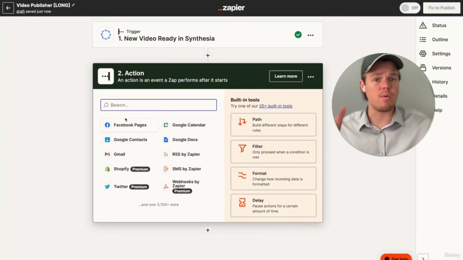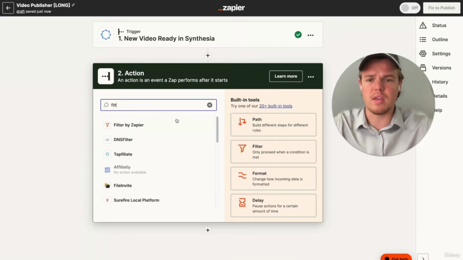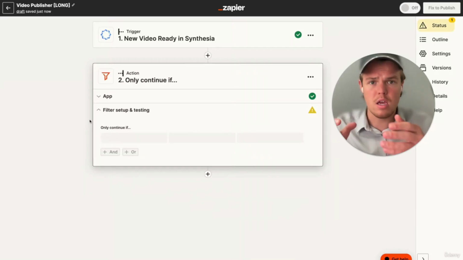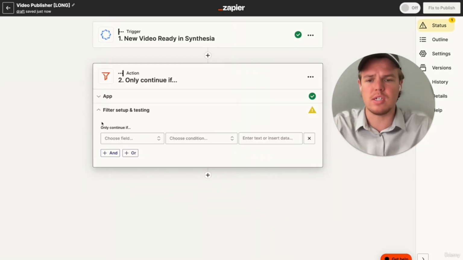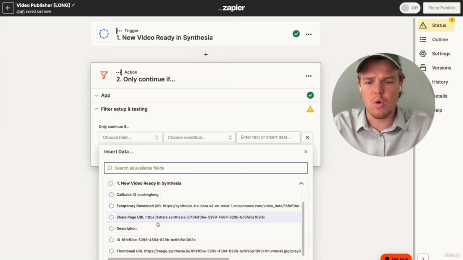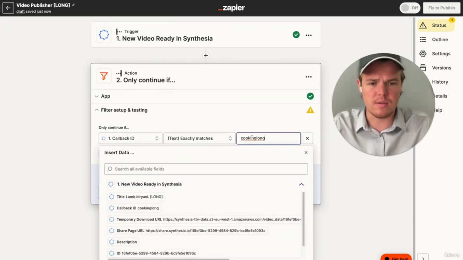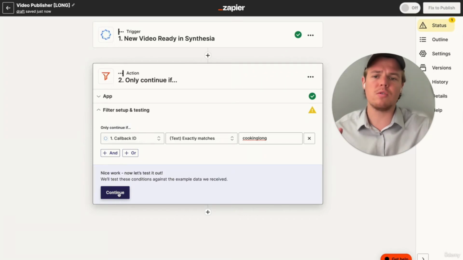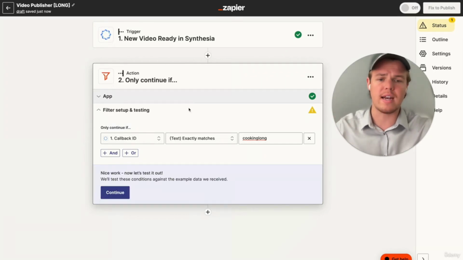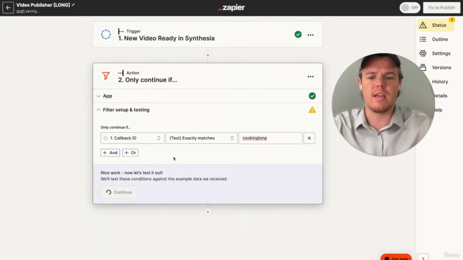So essentially that's why we made the callback ID earlier, so we can go ahead and make a Zapier specific to this type of content when publishing. So we're going to hit continue here. We're going to go ahead and choose the callback ID. It exactly matches cooking long. So every single time a new video is ready in Cynthia, it goes to this flow, but then it recognizes that, hey, only let cooking long callback IDs through. So we're going to hit continue here.